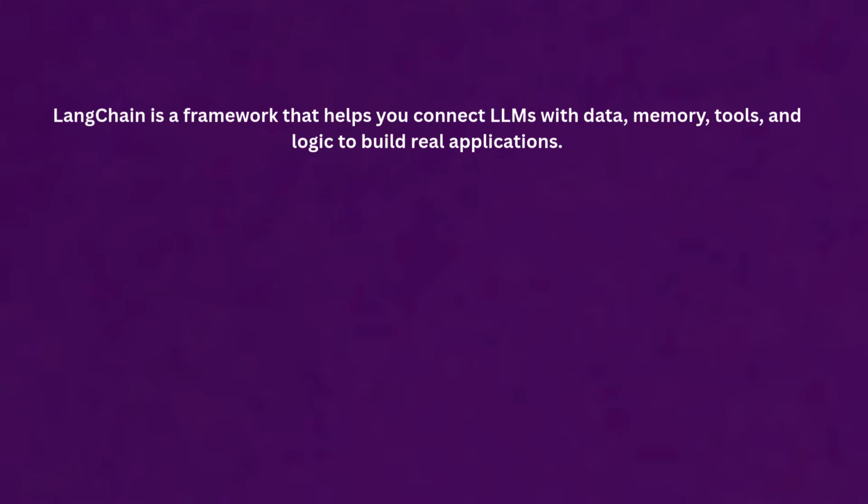So, what is LangChain? LangChain is not a model, and LangChain does not replace ChatGPT. Basically, LangChain is a framework that helps you connect the language model with data, memory, tools, and the logic inside it. Think of it like this: LLMs are basically the brain, but LangChain is the nervous system, which is connecting everything so it can send the correct signal to the brain. So LangChain helps you orchestrate everything around the LLM so you can build your real world applications.